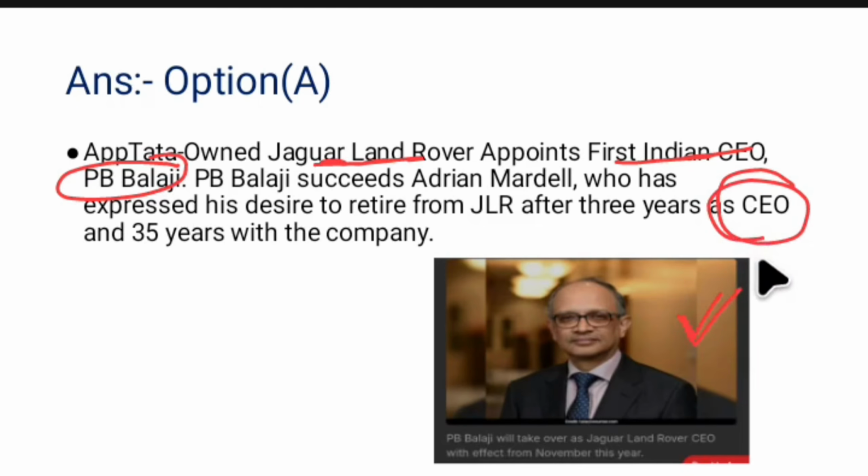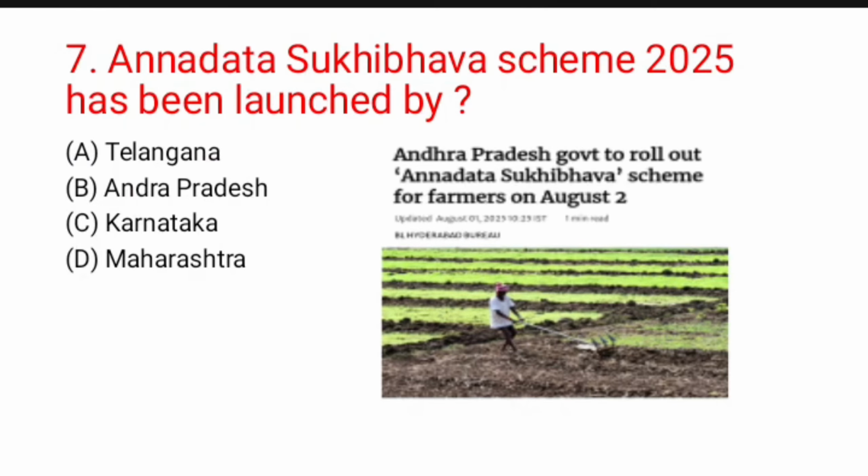And question number 7, Annadata Sukhi Bhava scheme 2025 has been launched by which state government? So Telangana, Andhra Pradesh, Karnataka and Maharashtra. If you see the explanation here, Andhra Pradesh government to roll out Annadata Sukhi Bhava scheme for farmers on August 2nd. So basically for the welfare of farmers, this scheme has been launched by the Andhra Pradesh government. Therefore option B, correct option for question number 7.